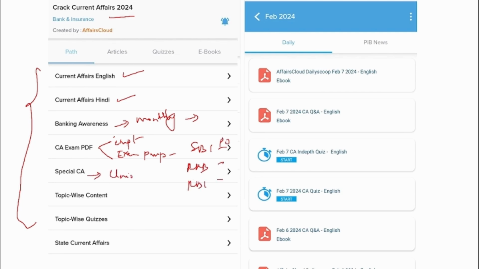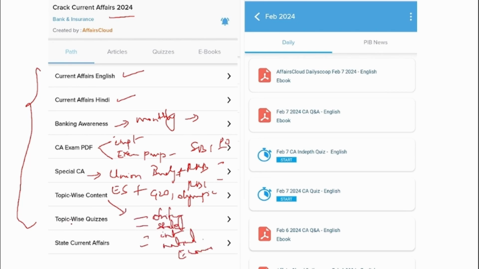next is special CA. This will contain union budget, economic survey, and also the most important events that had taken place globally as well as nationally. Like for example, G20 events, Olympics. And next most important is topic wise. So the entire news of that particular month will be segregated into different topics like obituary. Next, and in order to recollect whatever you've read, we also provide you with topic wise quizzes. Apart from that, we also provide state current affairs.